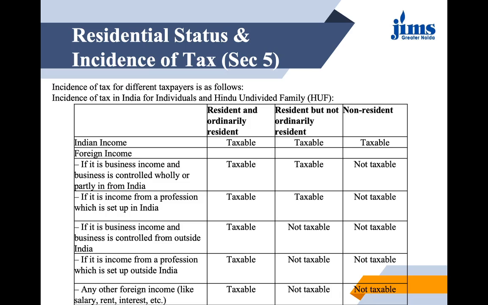Now let us sum up. I hope the concepts are a bit clear to you. This table is showing you in what situation an Indian income is being taxed and in what situation foreign income is being taxed. Three categories of residential status are there: resident and ordinary, resident but not ordinary, and non-resident. An Indian income is taxable for all the categories.